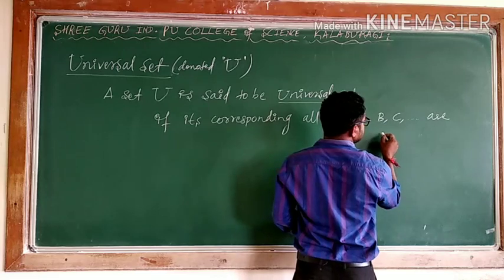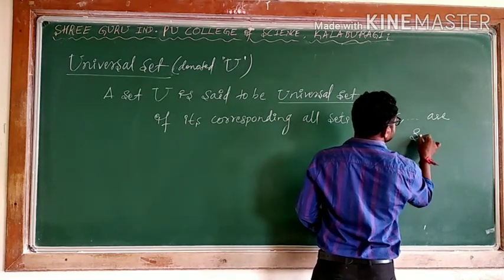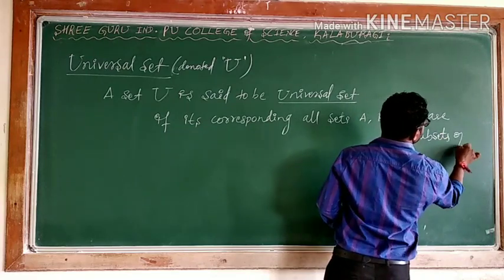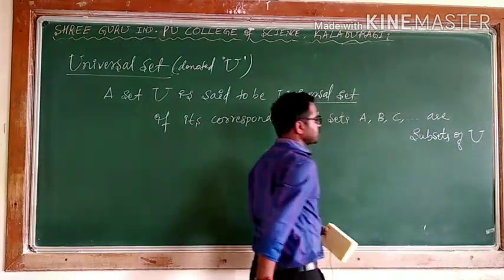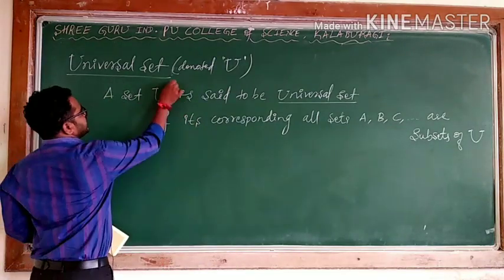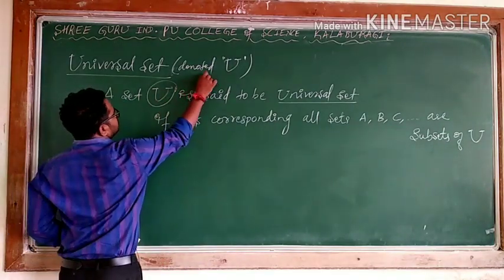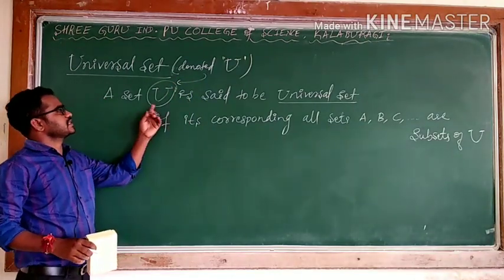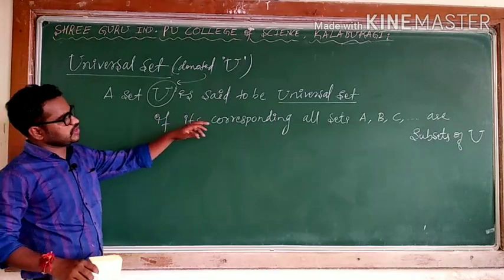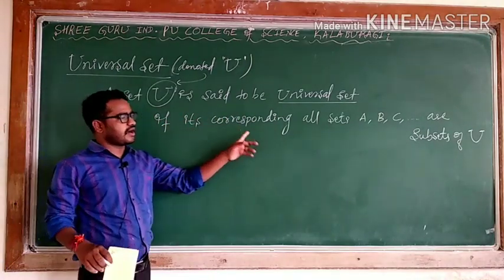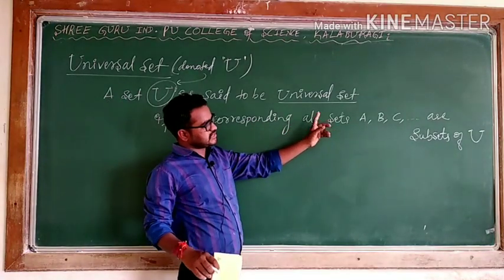I can write here, subsets of capital U. Listen to me, my words. A set capital U, U is what? U is denoted by this symbol, I can say, universal set. A set U is said to be a universal set if its corresponding sets A, B, C and so on,